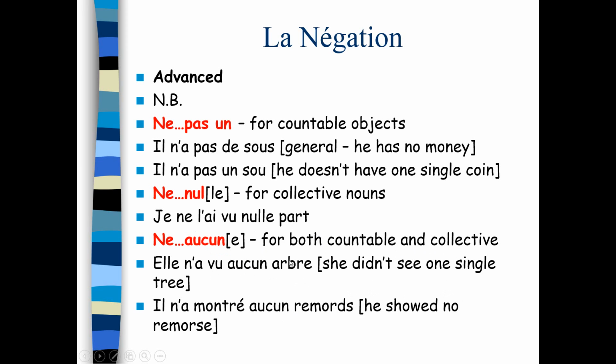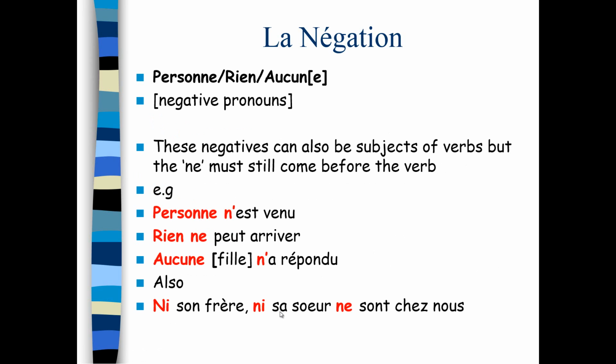That's countable. Or, il n'a montré aucun remords. He showed no remorse. Or aucune confiance, so no confidence, so something that's not really countable. Personne, rien, and aucun, which are negative pronouns. These negatives, remember, can also be the subjects of verbs. So they can be objects.